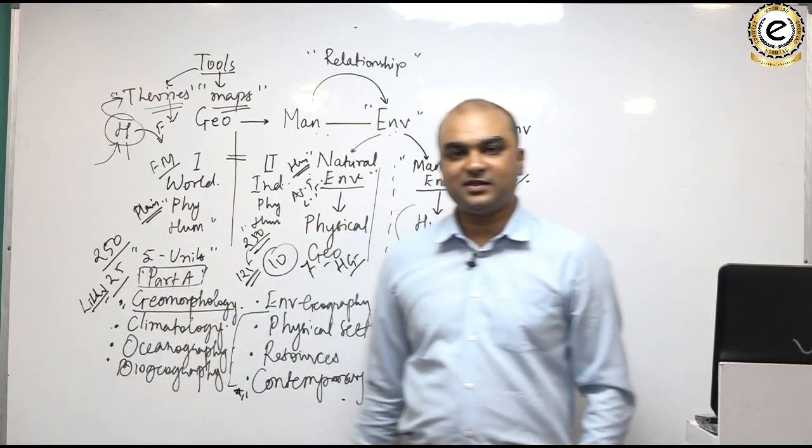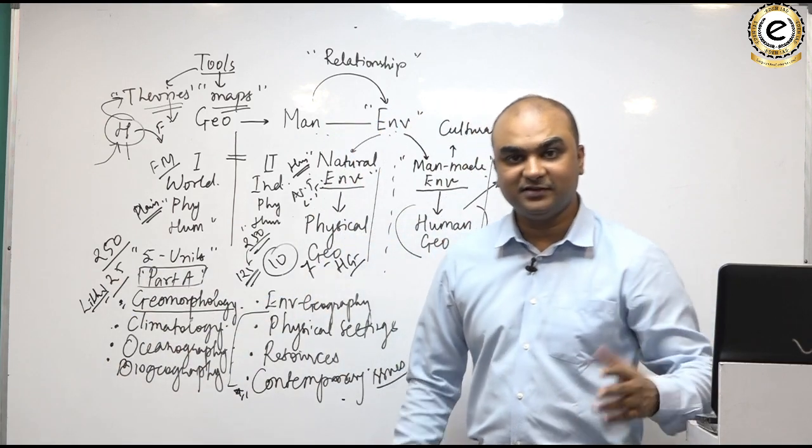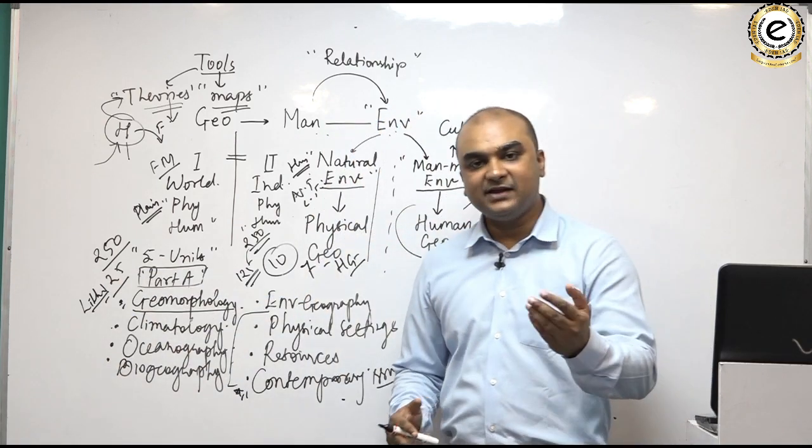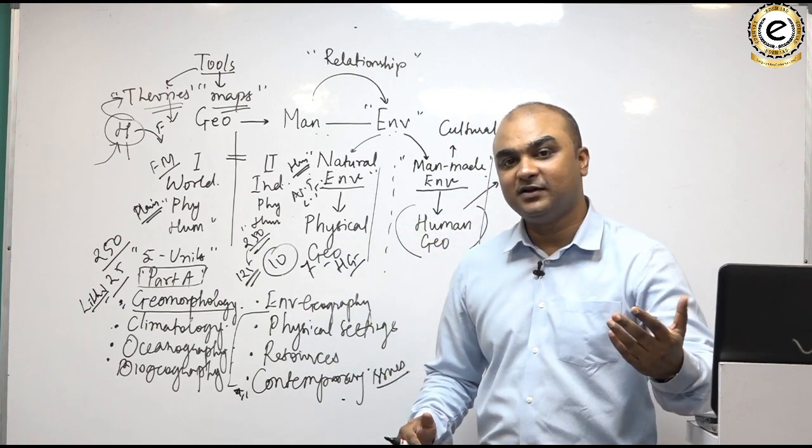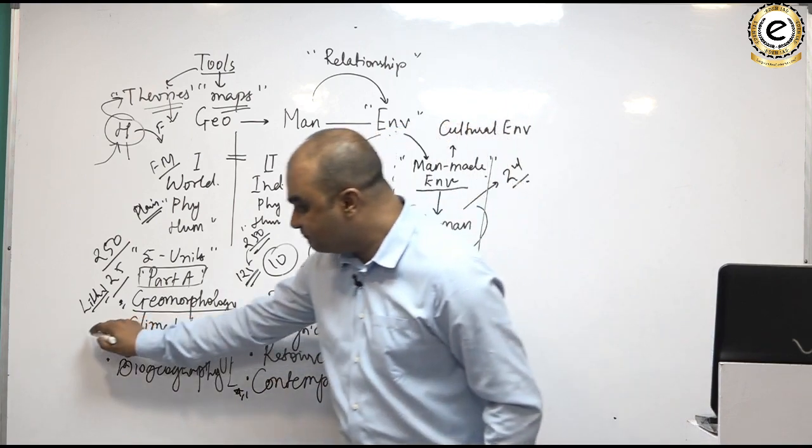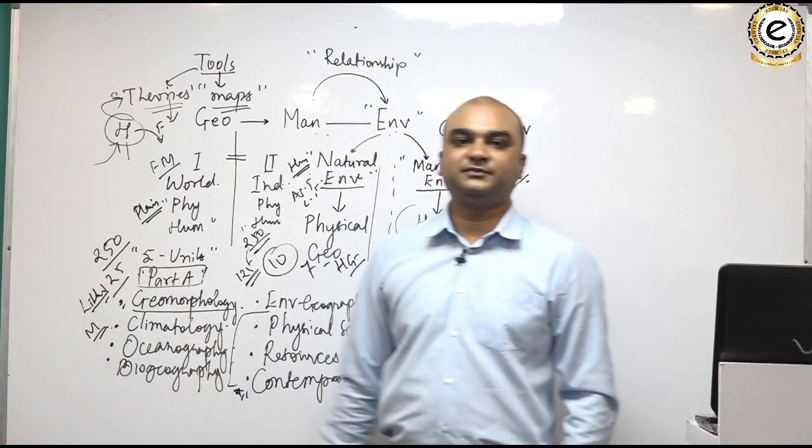Climatology deals with, again, the distribution, the evolution, and the possible future shape of meteorological features.